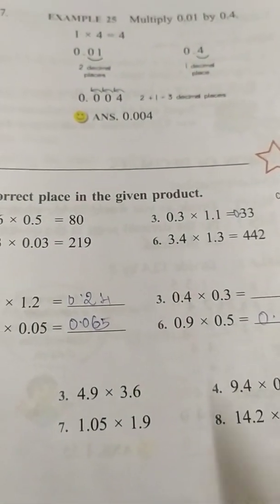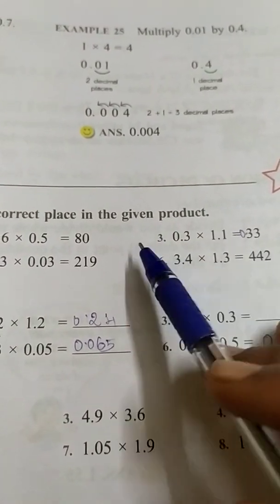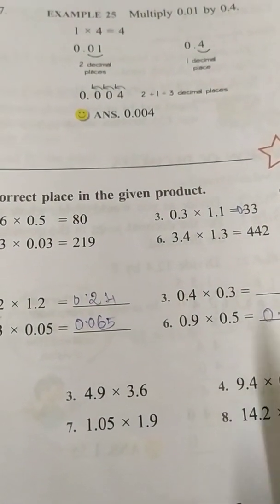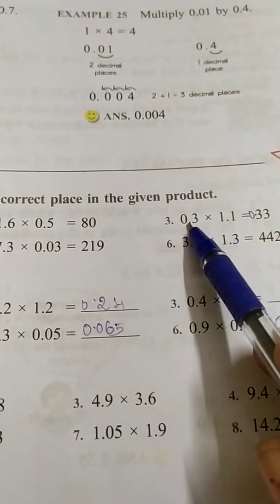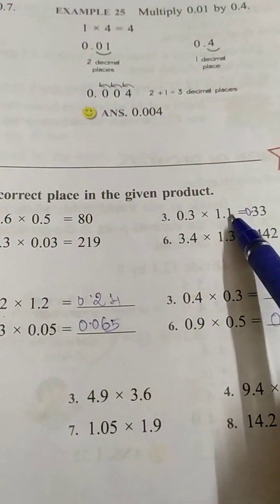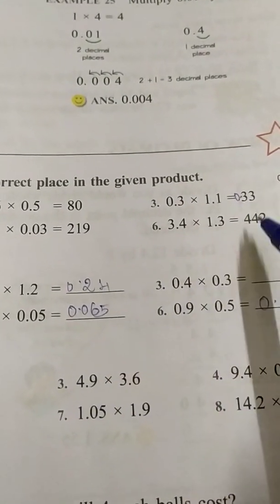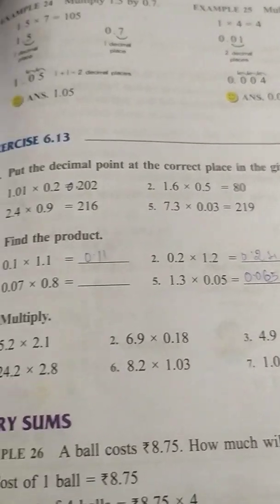And look at the third subdivision. They have multiplied 3 into 11 and they have written 33. Now we are going to keep the decimal point. After the decimal point 1 digit, here also 1 digit. So totally 2 digits we are going to move from the right. So it is 0.33.